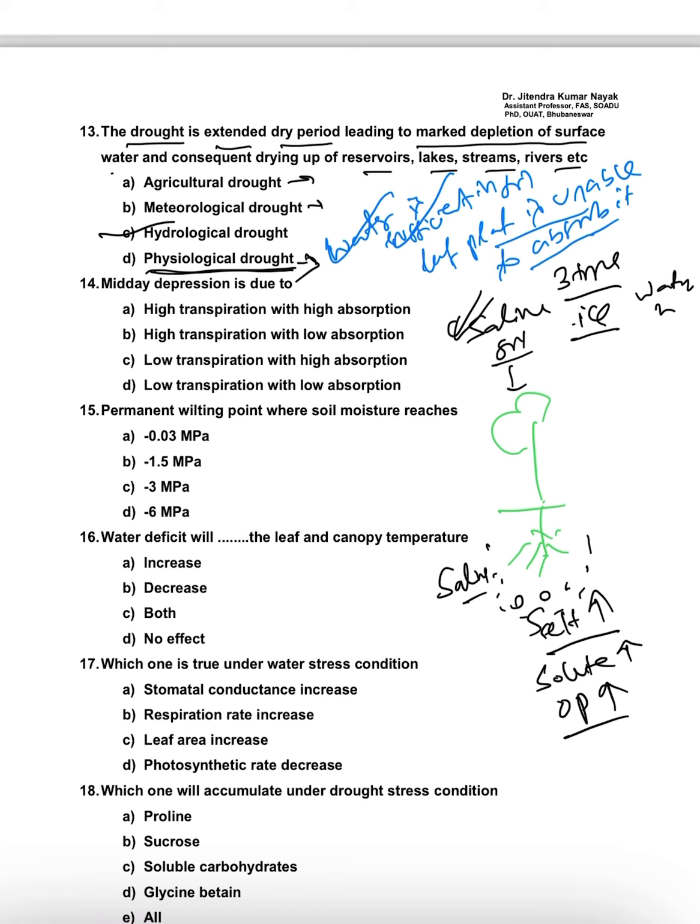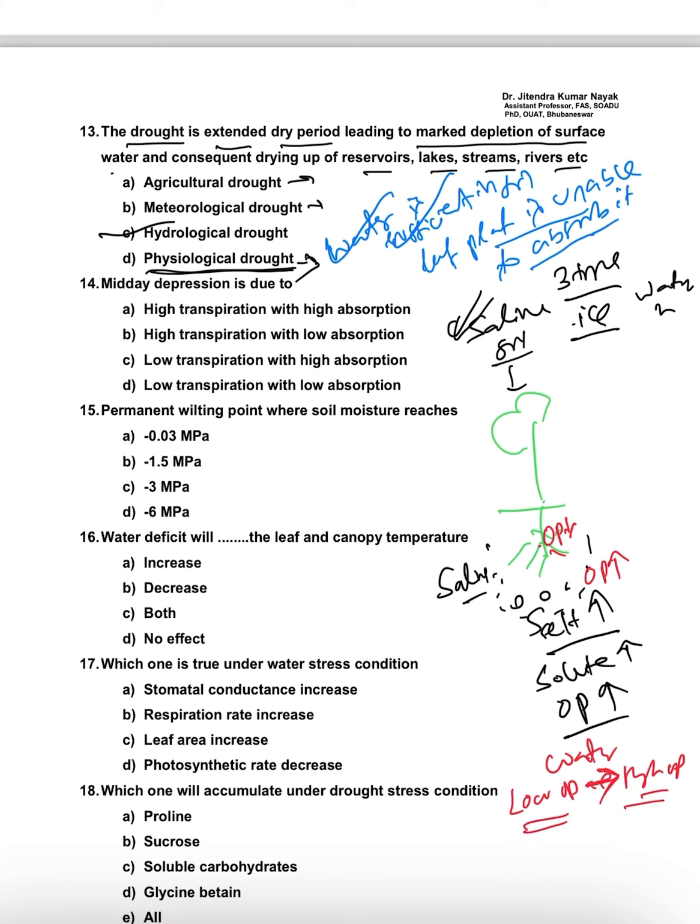If I compare both, in the plant and the root system the osmotic pressure is very less, but in the soil the osmotic pressure is very high. And as you know, water will always move from low osmotic pressure to high osmotic pressure.